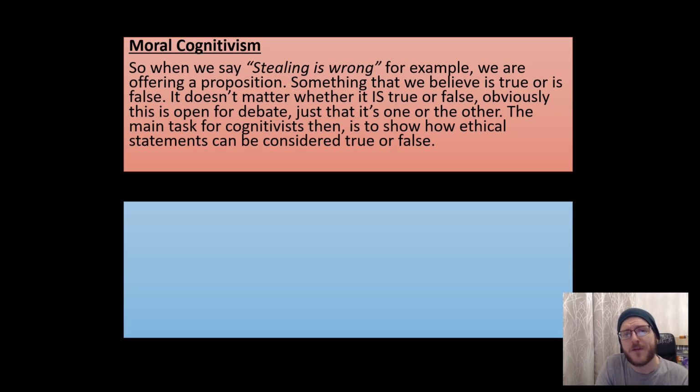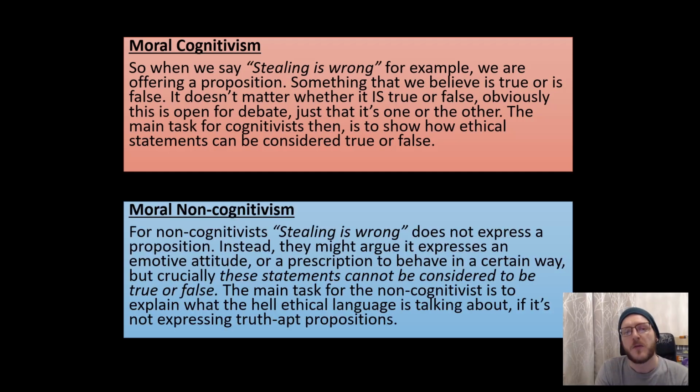It's just the fact that it can be true or false, or it can be shown to be true or false in some way. The main task for cognitivists then is to show how ethical statements can be considered to be true or false. What do they actually refer to? For moral non-cognitivists, on the other hand, statements like stealing is wrong do not express propositions. They are not things that can be considered to be true or false in some way.